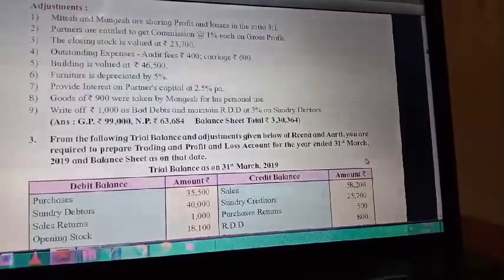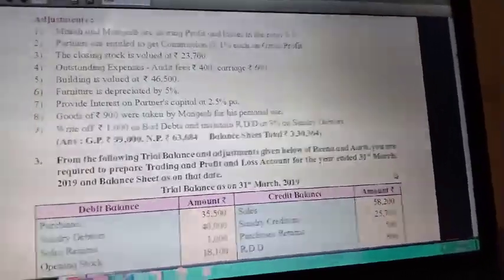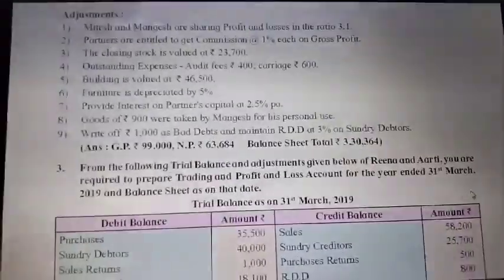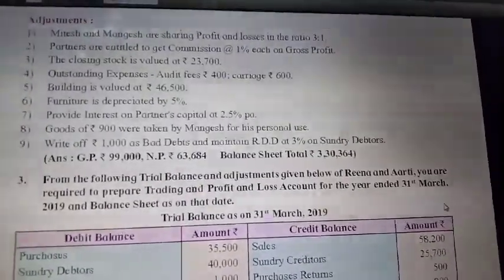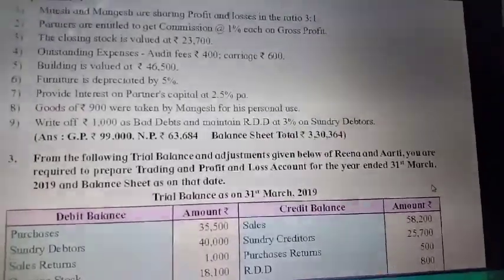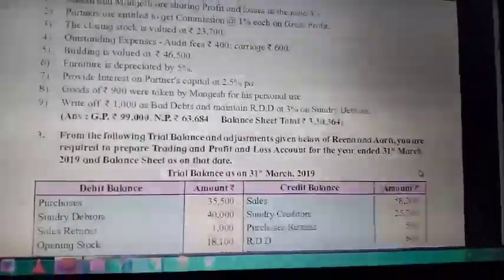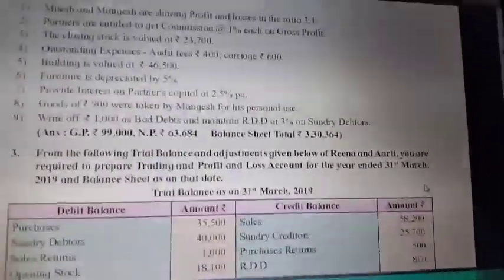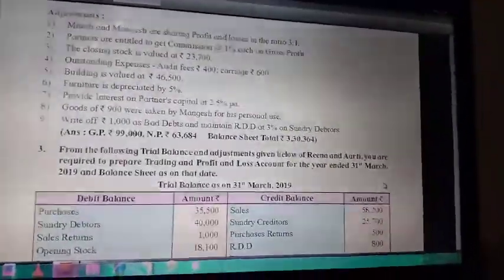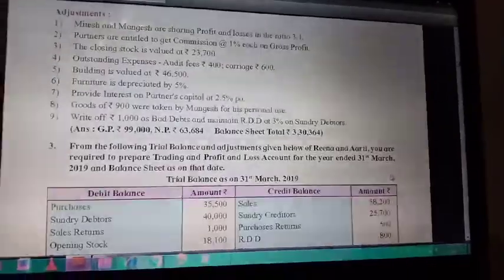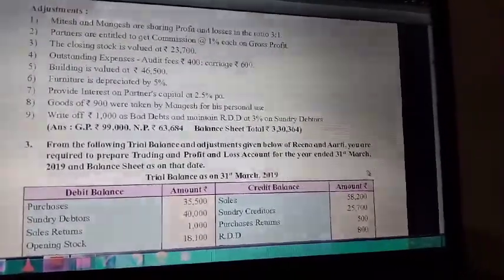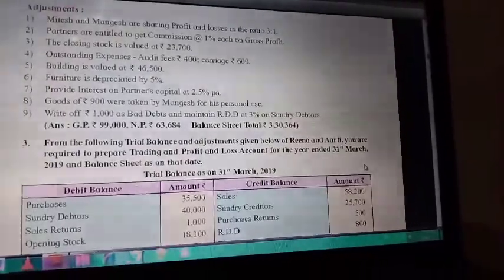The gross profit is carried down to profit and loss account credit side, that is by gross profit 99,000. Then total profit and loss account debit side less from credit side, and now net profit arises, that is 63,684.